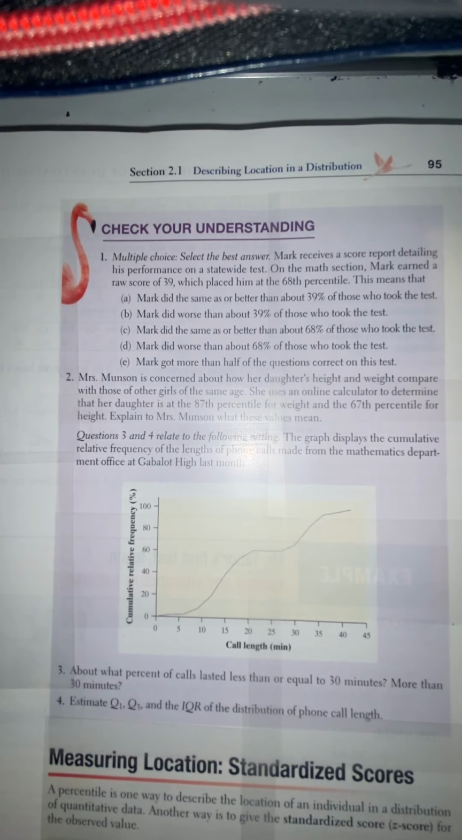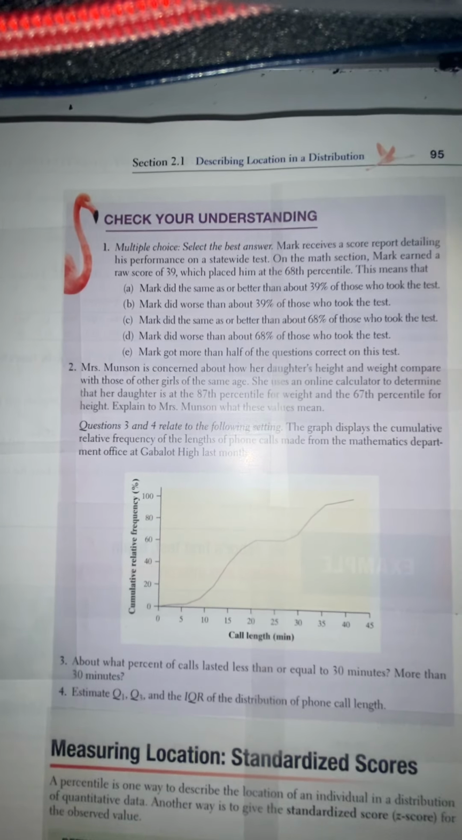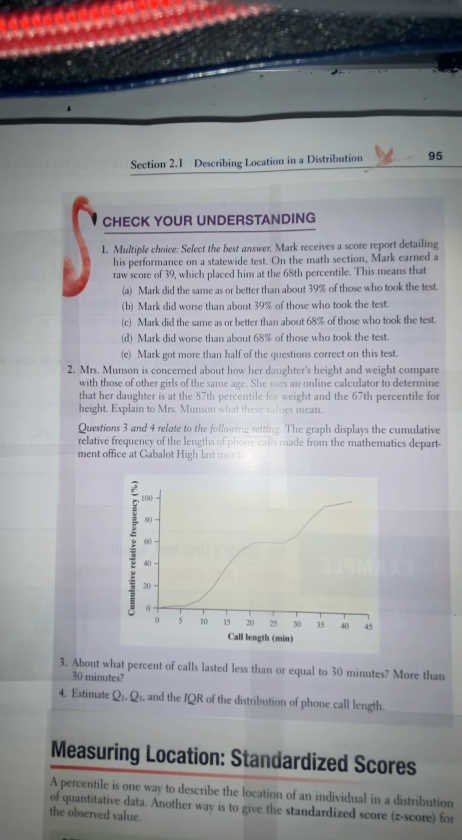First question is multiple choice. So select the best answer. Mark receives a score report detailing his performance on a statewide test. On the math section, Mark earned a raw score of 39, which placed him at the 68th percentile. This means that, so A, Mark did the same as or better than 39%.